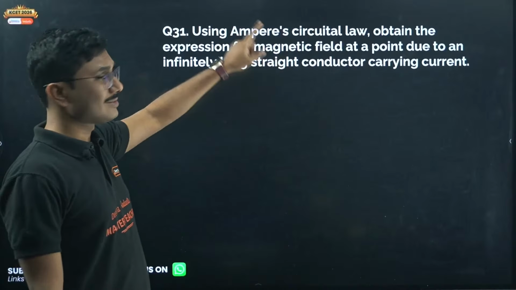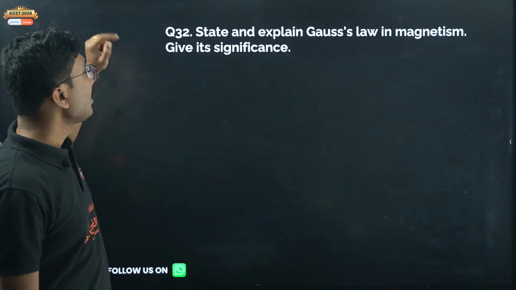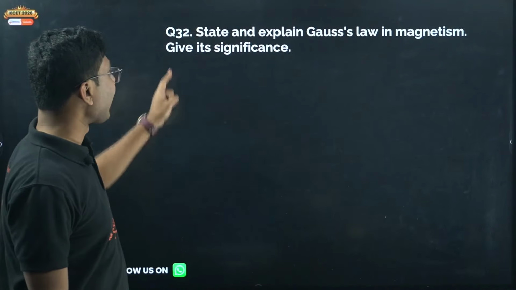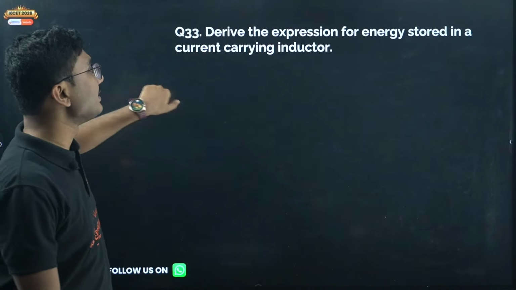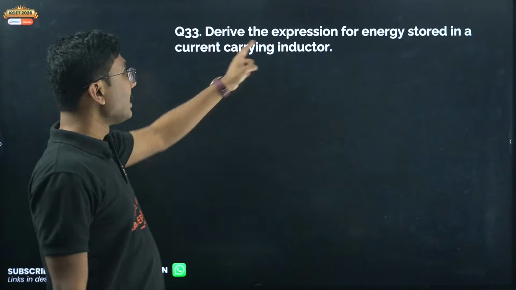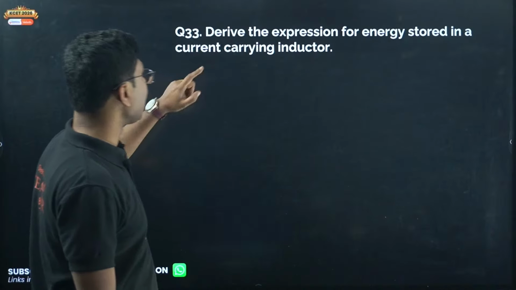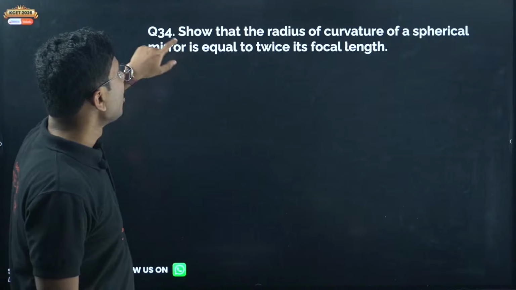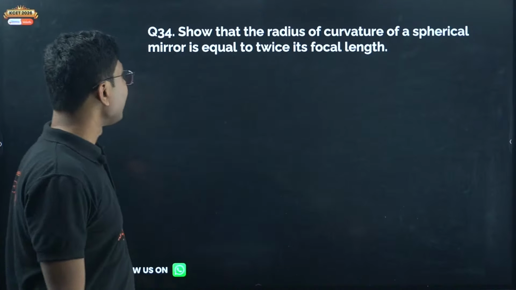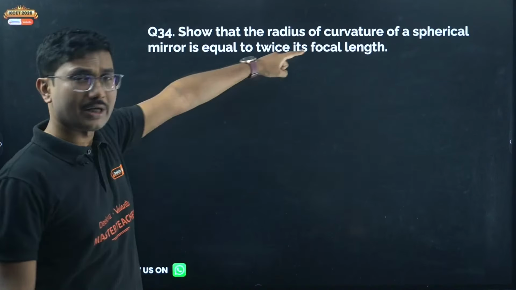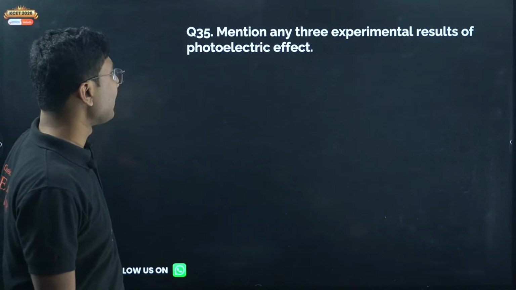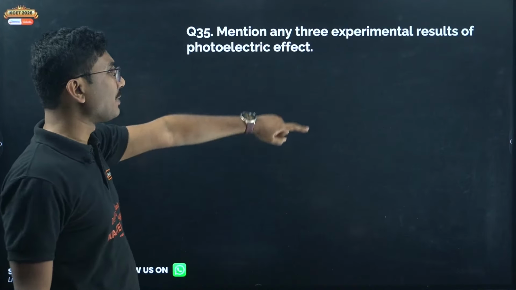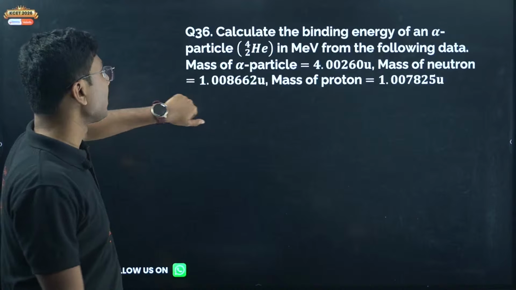Even though I have not discussed it, this is a very easy question. State and explain Gauss's law in magnetism, give its significance. This is also very easy, I have given it in my fixed questions. Derive the expression for energy stored in a current carrying inductor, easy question. Next, show that the radius of curvature of a spherical mirror is equal to twice its focal length. Again, very common, I have discussed it multiple times. Mention any 3 experimental results of the photoelectric effect, common question.